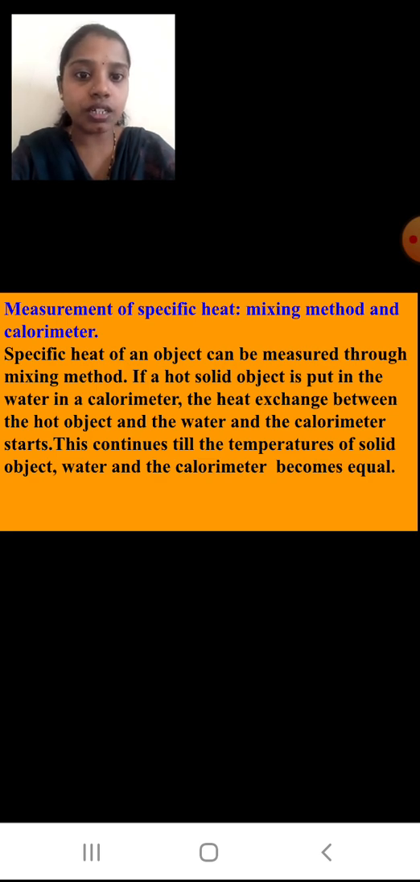If a hot solid object is put in water in a calorimeter, the heat exchange between the hot object, the water and the calorimeter starts. What I have done: I have taken a hot object, I have put it in the water, and that I have kept in the calorimeter. Now heat exchange will take place between what? Hot object, water and the calorimeter. This continues till the temperature of the solid object, water and the calorimeter becomes equal. All the three should become equal temperature, then only my heat exchange will stop.